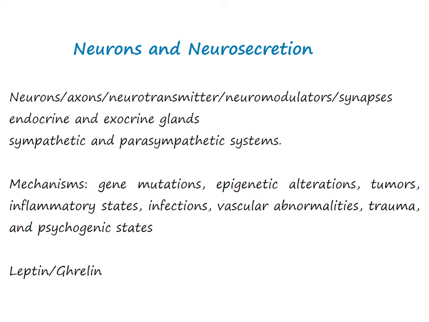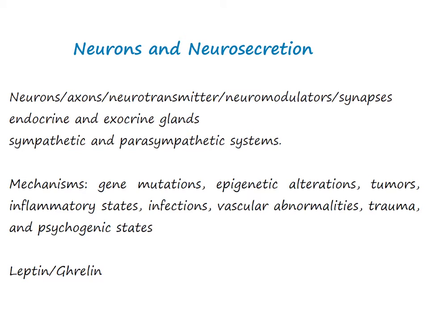Neurons and neural secretion. Neurons are excitable cells that send their axons throughout the nervous system to release their neurotransmitters and neuromodulators predominantly at specialized chemical synapses. Neuroendocrinology means the process in which peptide and monoamine signal molecules are secreted from special neurons into the peripheral circulation. The nervous system controls or modifies the functions of both endocrine and exocrine glands. The efferent arms of the autonomic nervous system comprise the sympathetic and parasympathetic systems.